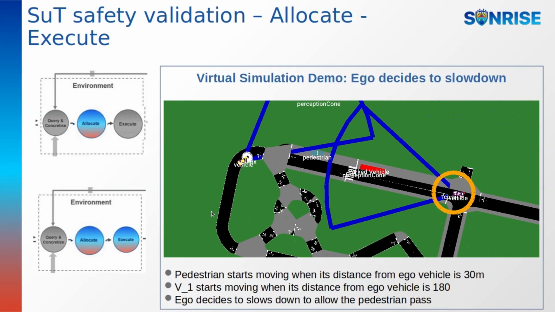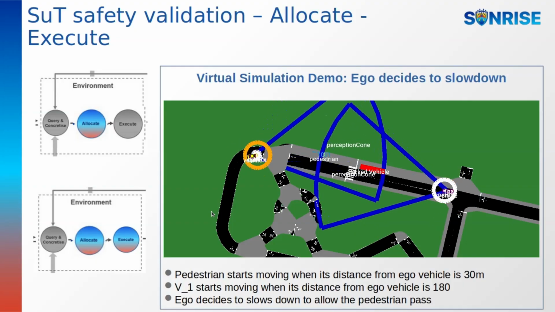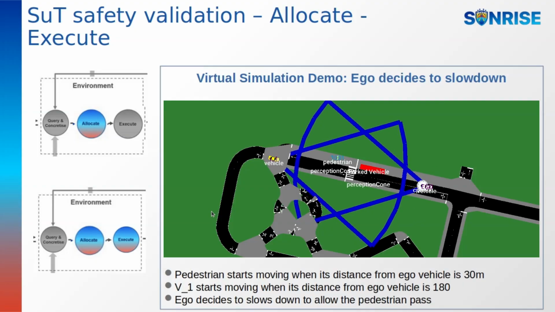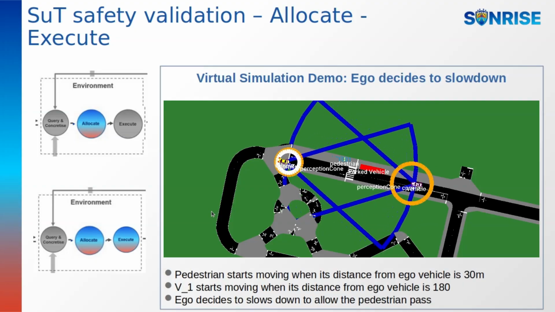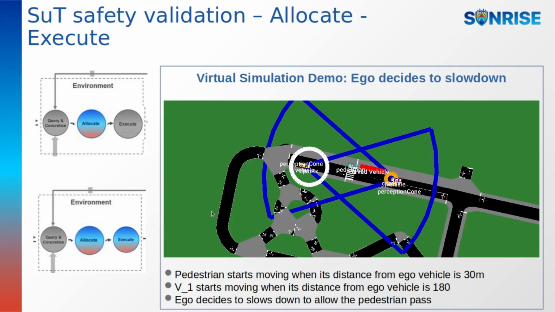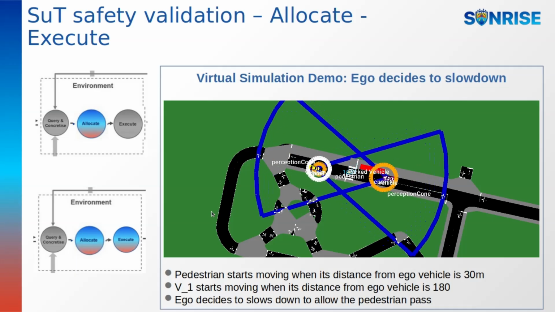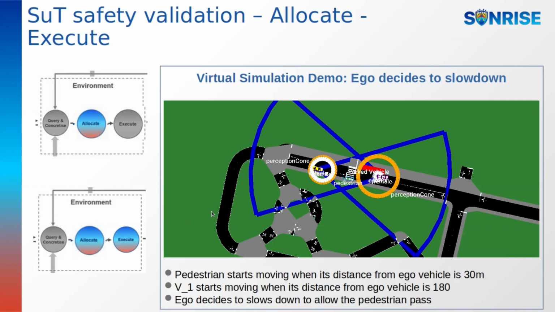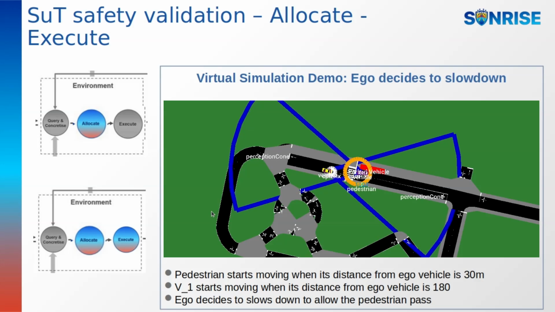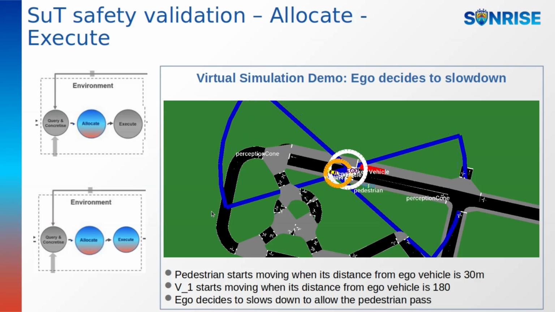As the ego vehicle approaches a pedestrian crossing, another vehicle, V1, comes from the opposite direction. A red parked car creates an occlusion, hiding the pedestrian from the ego vehicle's view. However, V1 detects the pedestrian and sends CPMs with this information. The ego vehicle receives the messages, slows down, and reacts safely, highlighting the benefits of cooperative perception.